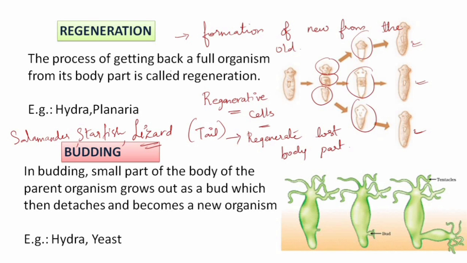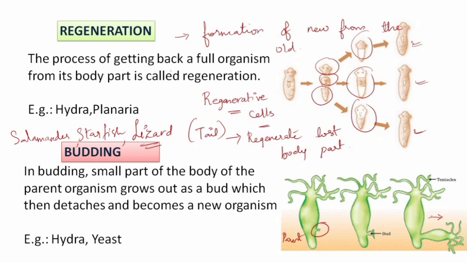You can see that from the parent organism, a small outgrowth is growing, which is called the bud. This bud grows until it gets complete nutrition and then falls off as a new organism. It detaches from the body of the parent and then forms a new organism.